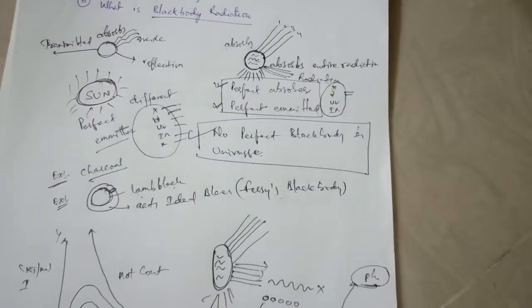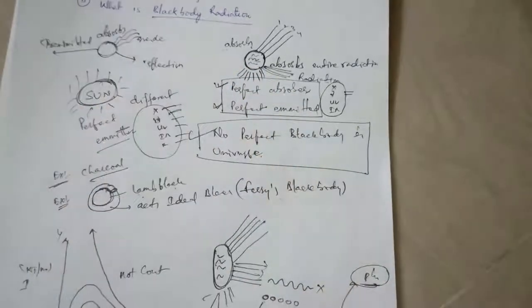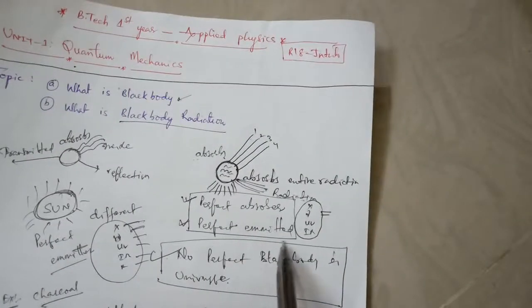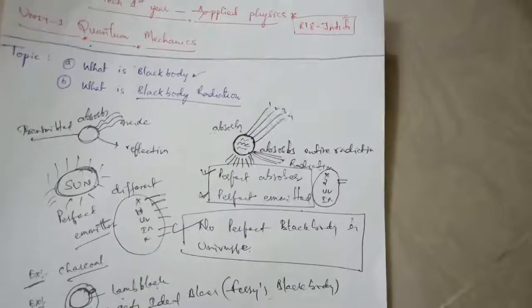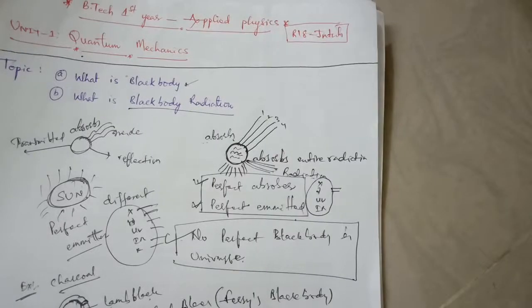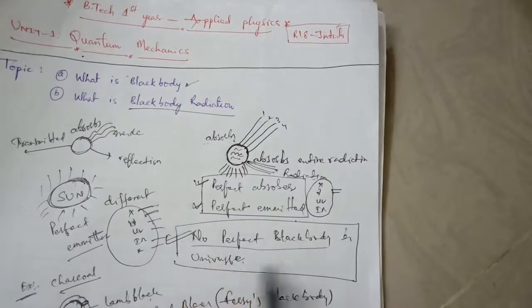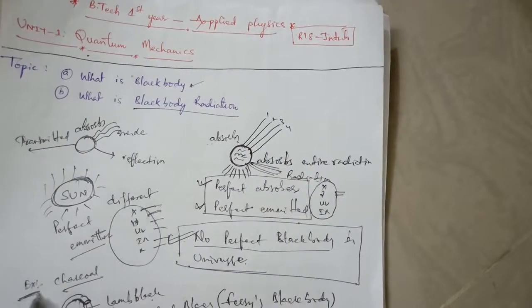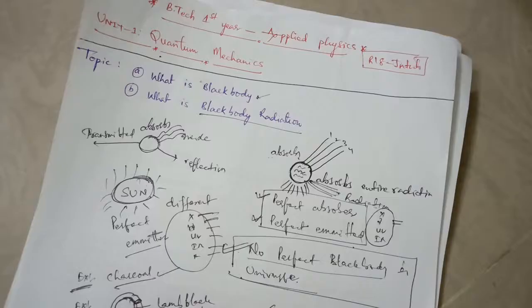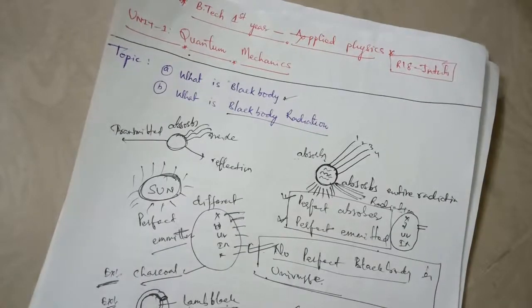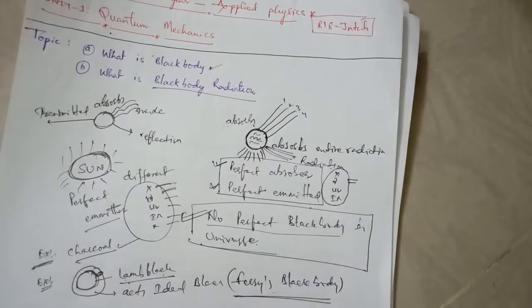What is black body radiation? The radiation emitted by a black body is known as black body radiation. So what is a black body? A perfect absorber and a perfect emitter is known as a black body. This is how we can simply understand what a black body is and what black body radiation is. Remember that there are no perfect black bodies in the universe. For example, an ideal black body is charcoal or a hollow sphere. Consider a small hole on the top of the hollow sphere, with the inner surface coated with lamp black. We call it Ferry's black body.